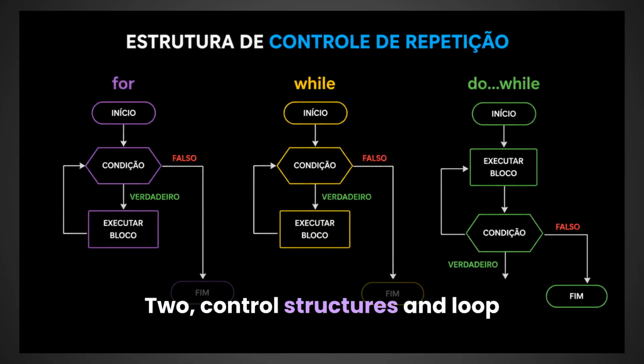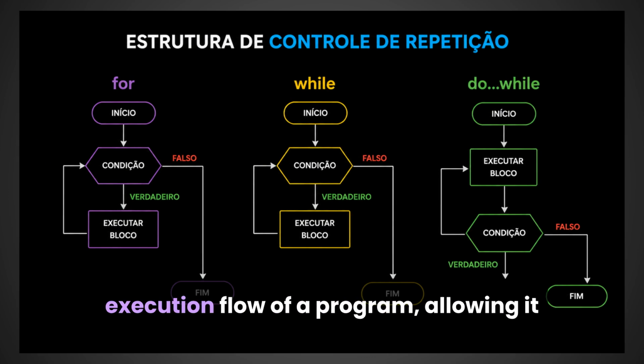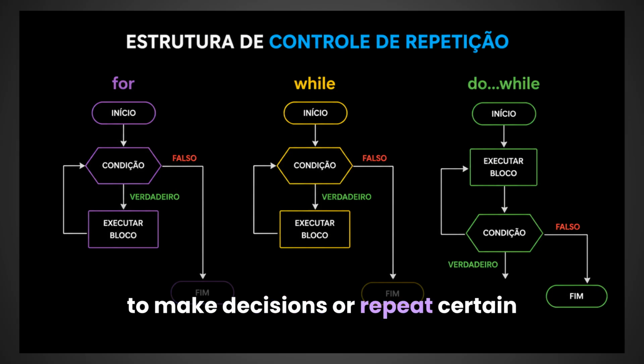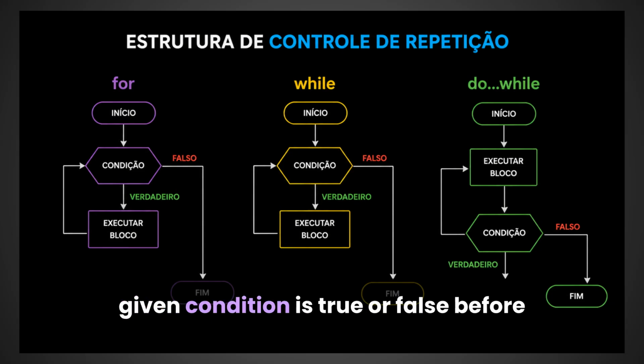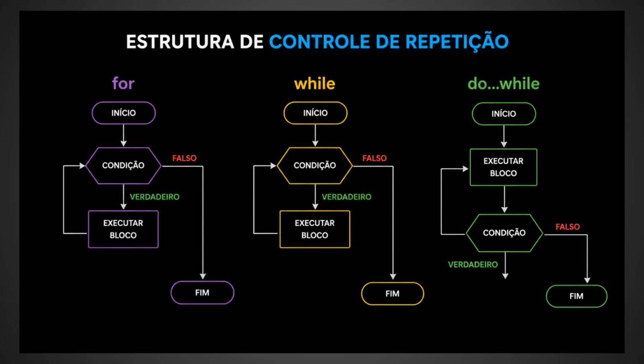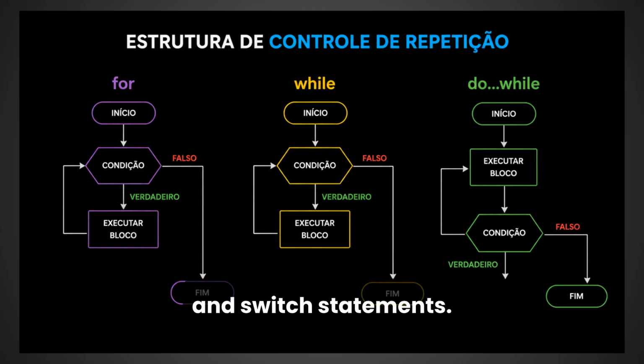2. Control structures and loop structures. Control structures determine the execution flow of a program, allowing it to make decisions or repeat certain actions. Conditional structures check whether a given condition is true or false before executing a block of code. Common examples include the if, else, and switch statements.